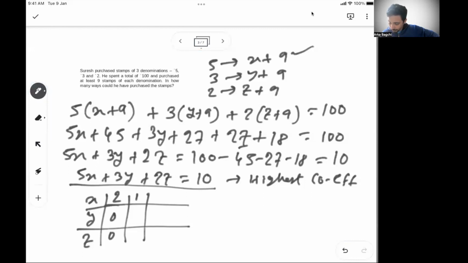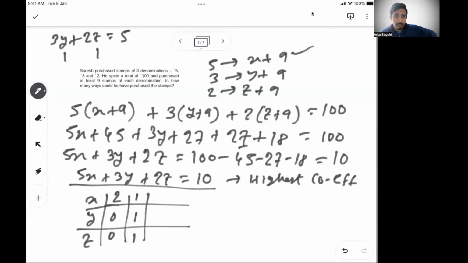If x is 1, your 3y plus 2z becomes 5. So that way, the only possibility is that y takes 1 and z takes 1, right? That's the only possibility. Is there any other possibility?